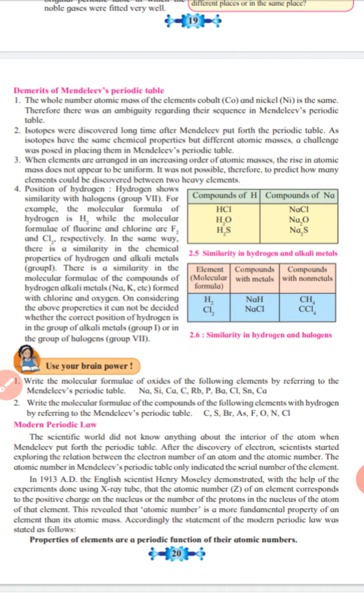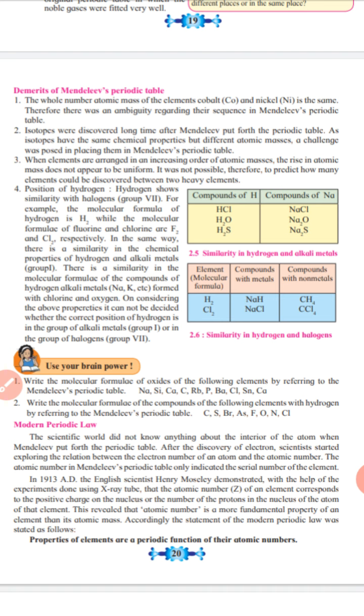As isotopes have the same chemical properties but different atomic masses, a challenge was posed in placing them in Mendeleev's periodic table, because isotopes have the same atomic number but different atomic mass.